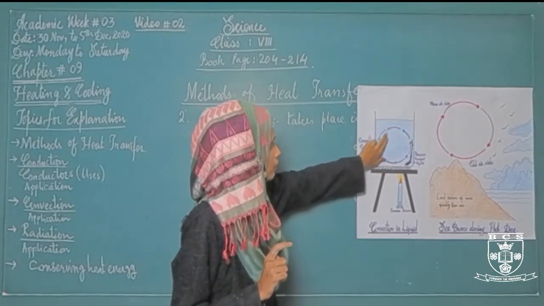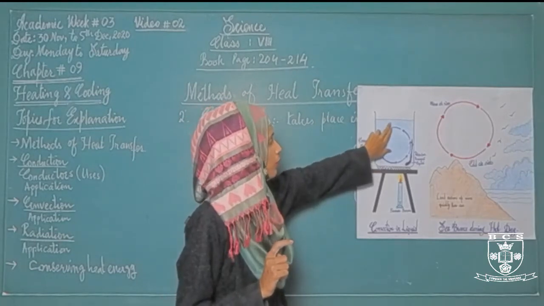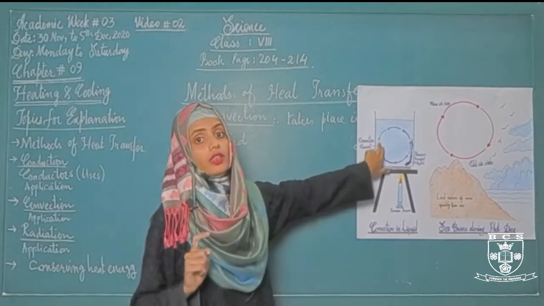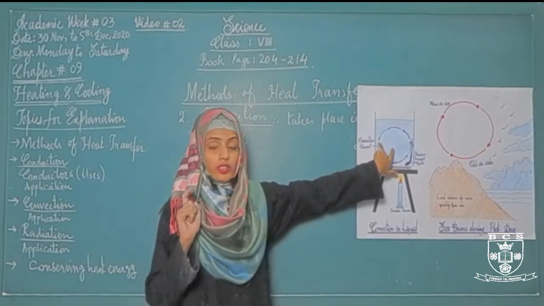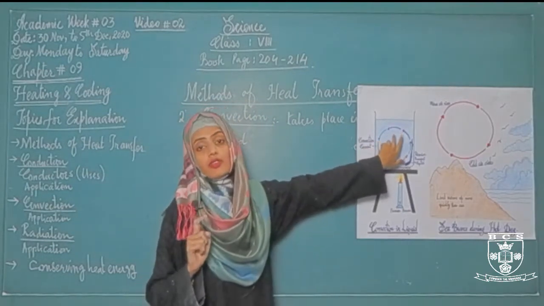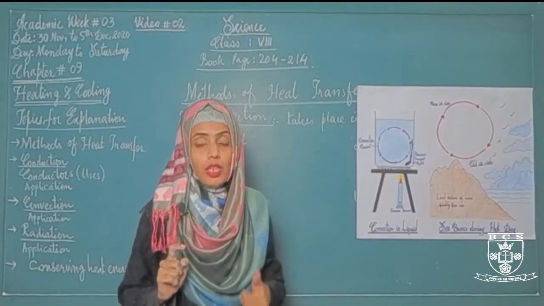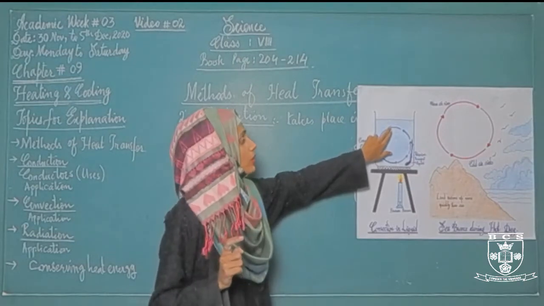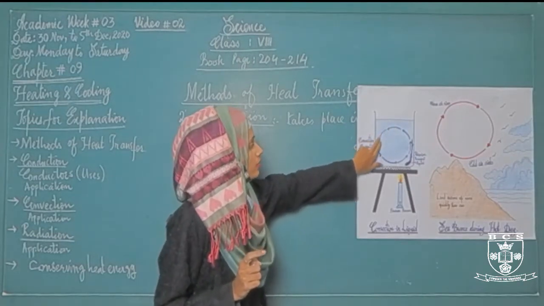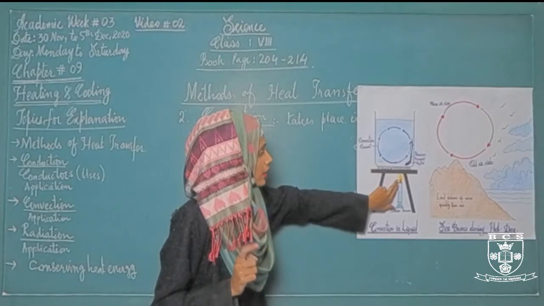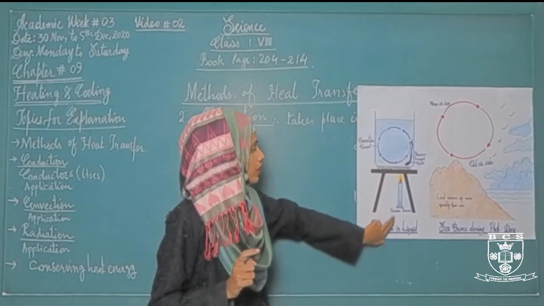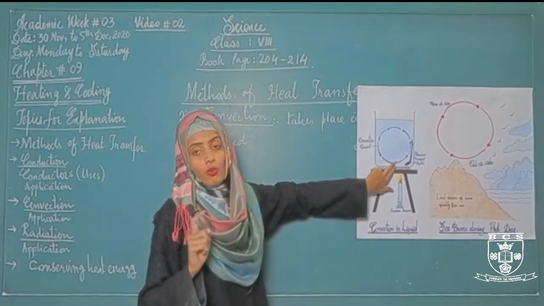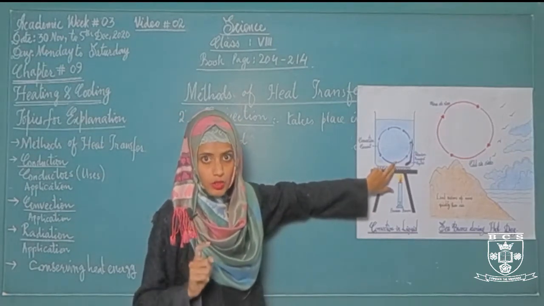As you can see, the arrows show that the water from the top or the surface of the water sinks down. Why does the surface water sink down? Because the surface water has lower temperature. Due to the lower temperature, this water sinks down and gains heat from this heat source that is called a Bunsen burner. The Bunsen burner provides the heat to the water particles that are present at the base of the beaker.